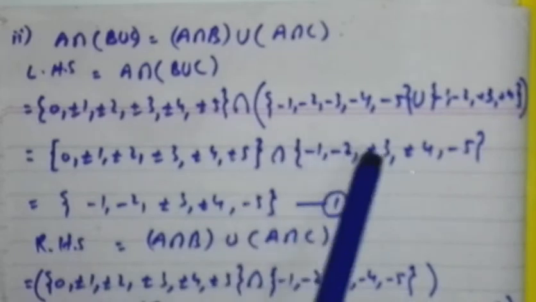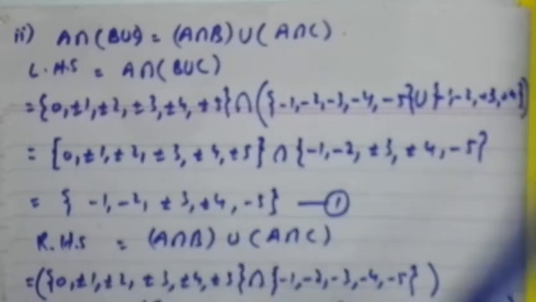Now take the intersection of these two, we get this set: minus 1, minus 2, plus minus 3, plus minus 4 and minus 5. Say this is 1. Now the right hand side